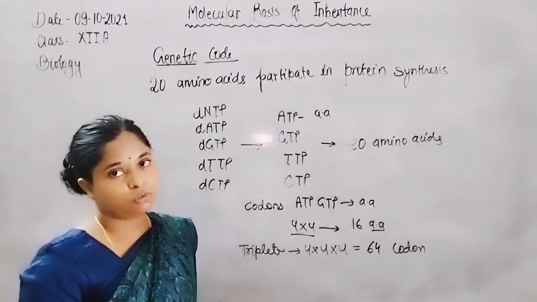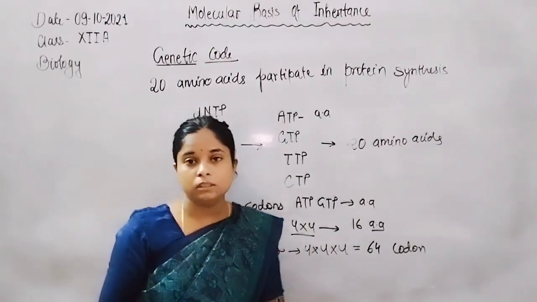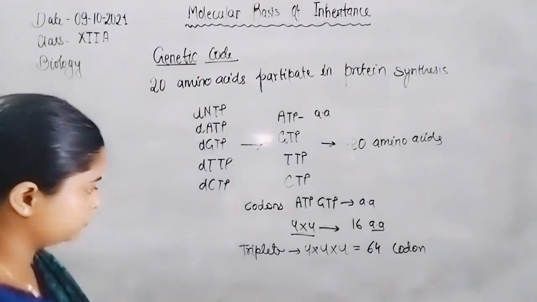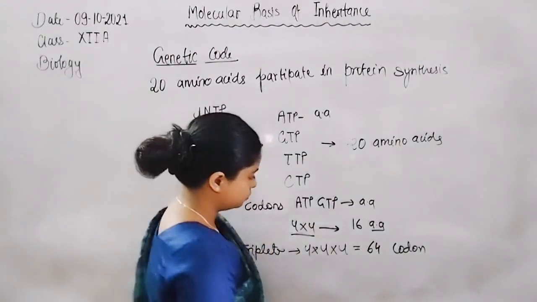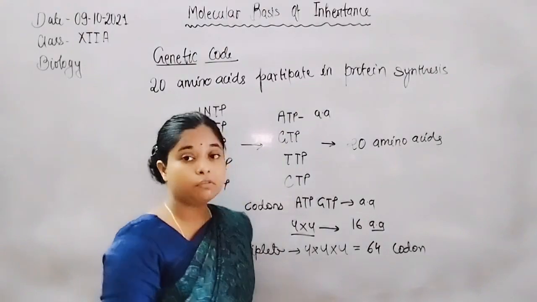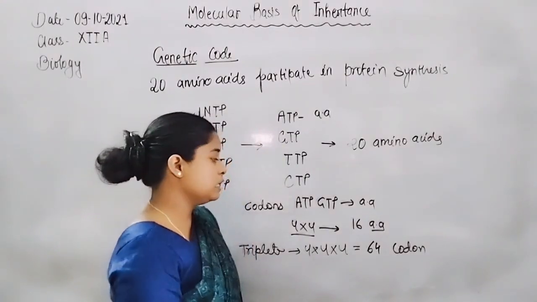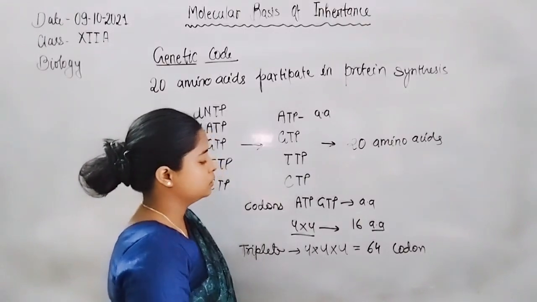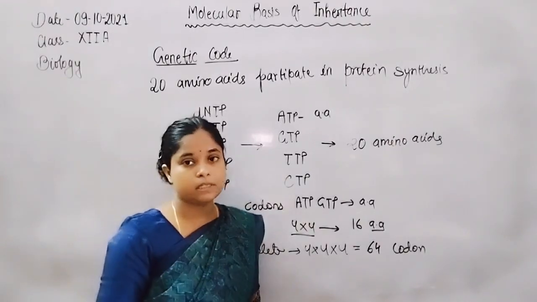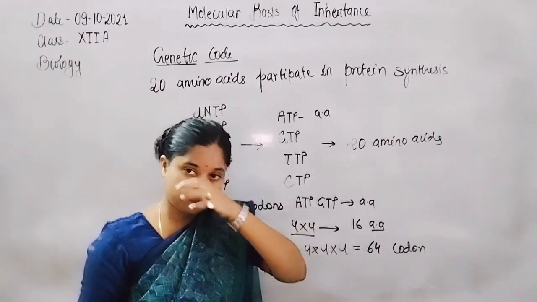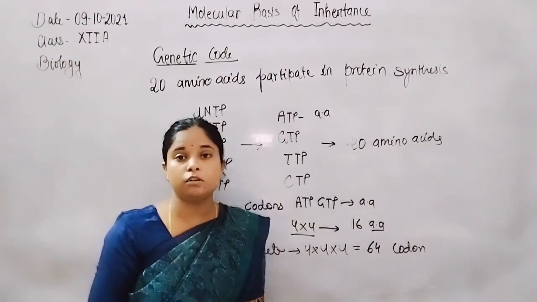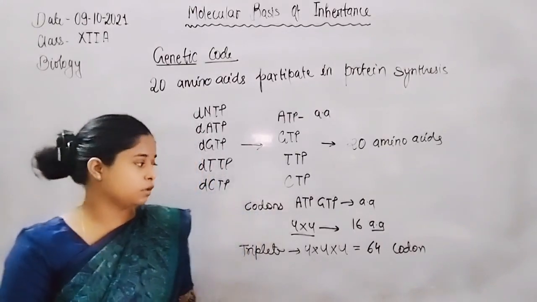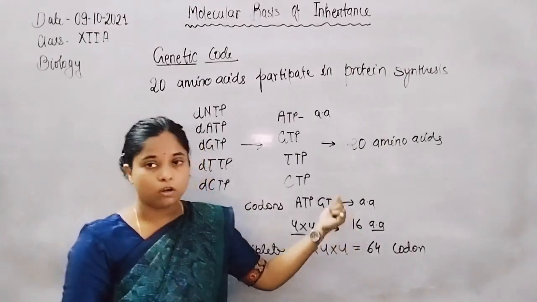On the basis of this, we can easily understand that 64 codons are present, so triplet codons are possible, because there is no evidence for doublet codons.